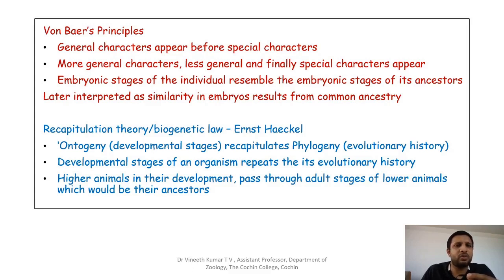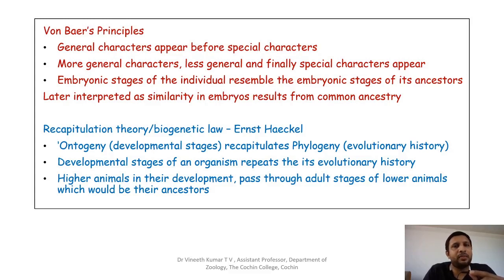And coming to the second one, which is the recapitulation theory, or the biogenetic law by Ernst Haeckel. It states that ontogeny recapitulates phylogeny. Ontogeny, as we said earlier, is the developmental stages from egg to the organism, that is, the embryonic development of an organism, and phylogeny is the ancestral or evolutionary history of an organism.